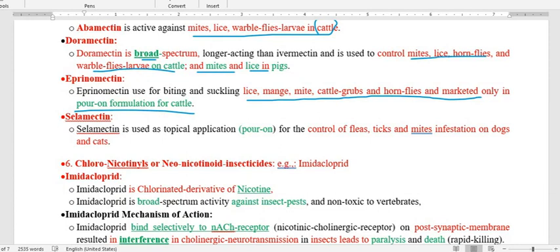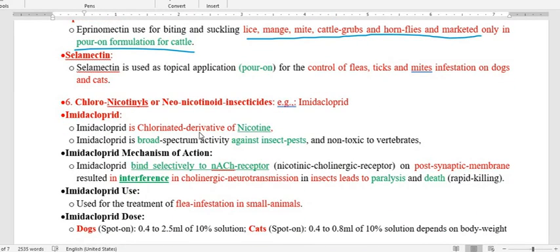The first one is the chloronicotinyl or neonicotinoid insecticide, and the drug is imidacloprid. As far as imidacloprid is concerned, as we know, imidacloprid is a derivative of nicotine. Nicotine's activity is produced by attachment to the nicotinic acetylcholine receptor. Because imidacloprid is also a derivative of nicotine, it will also produce the same effect that nicotine produces.